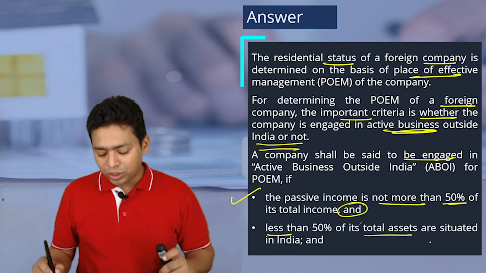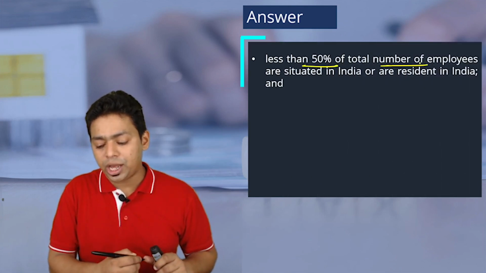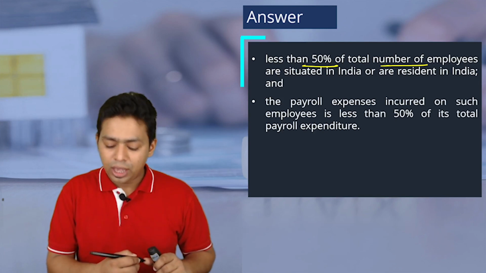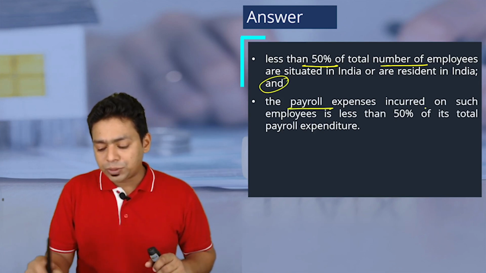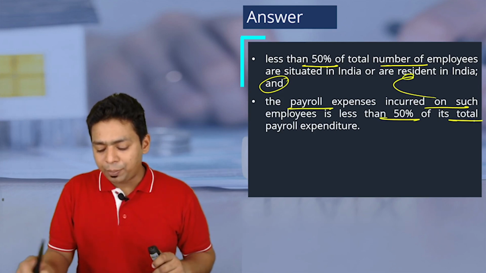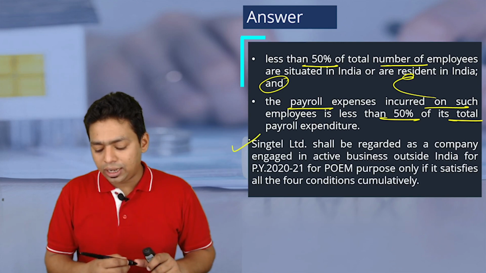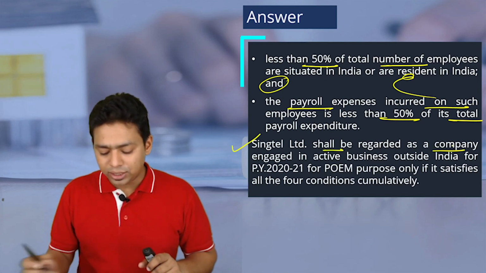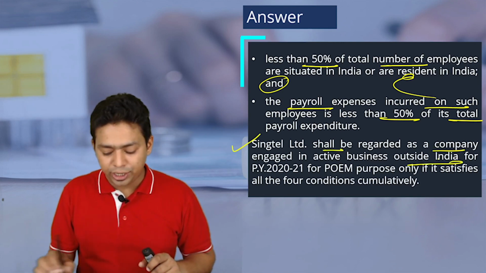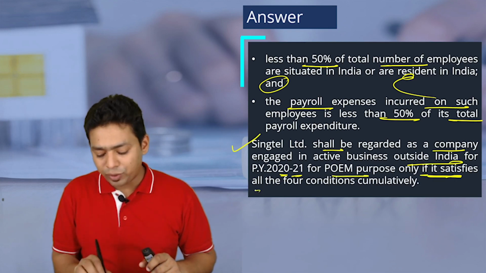Less than 50% of total assets are situated in India. Less than 50% of total number of employees are situated in India or resident of India. And the payroll expenses incurred on such employees, meaning Indian employees, is less than 50% of total payroll expenditure. Singtel shall be regarded as a company engaged in active business outside India for the previous year 2021 for the POEM purpose only if it satisfies all the 4 conditions cumulatively.